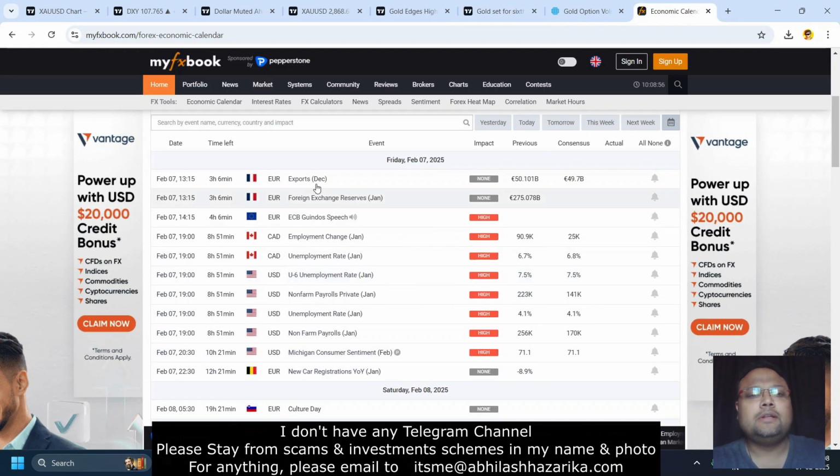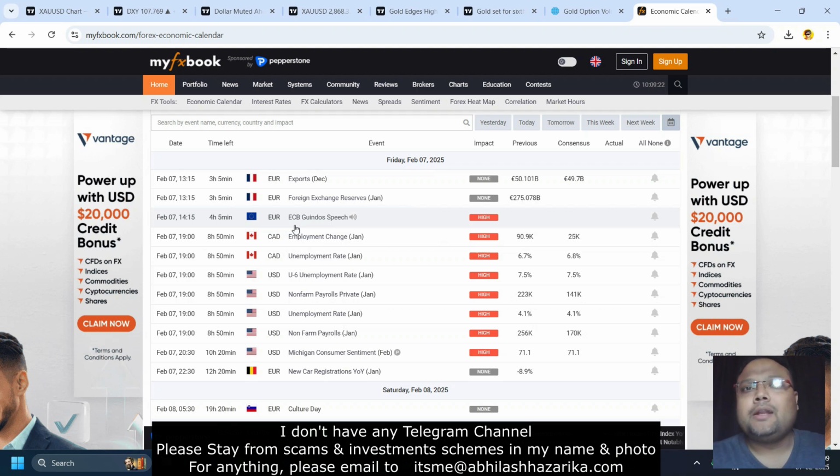So this is the economic calendar. You can see that apart from NFP, we also have news coming up on CAD. So if you love to trade on CAD pairs, you need to be careful. But my dear friends, be careful at the time of the news because NFP, CPI, these are major events and they bring a lot of volatility to the market. Especially if you're a beginner, new trader, try to avoid trading at a time of news.